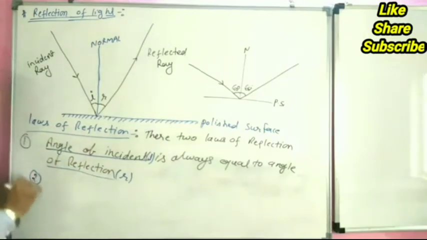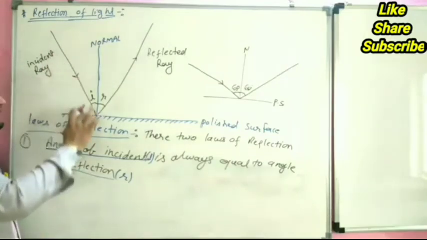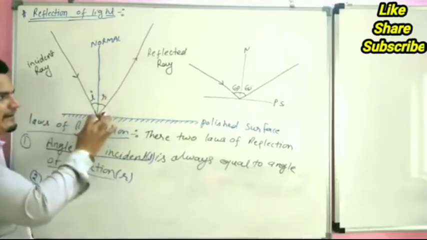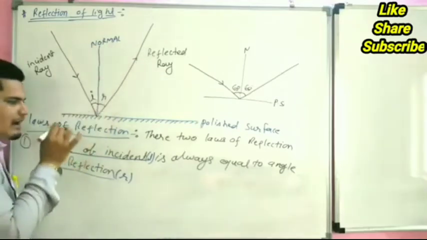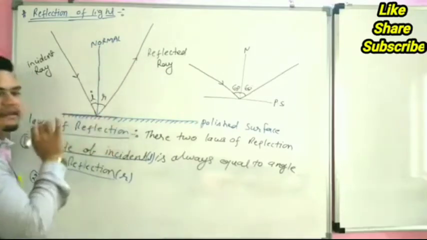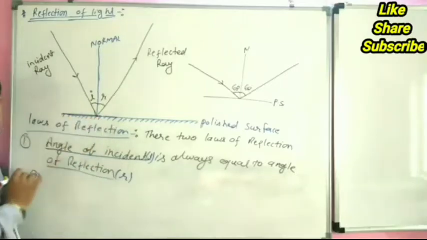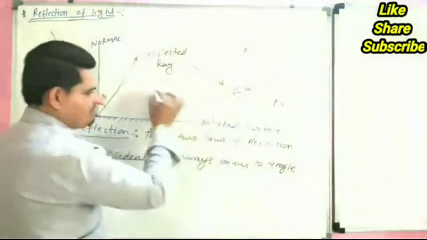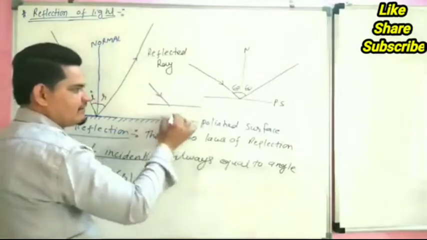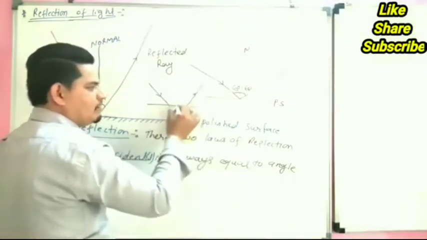Now our second law: the incident ray, reflected ray and normal all lie in the same plane at the same point. Incident ray is here, reflected ray is here and normal is here.